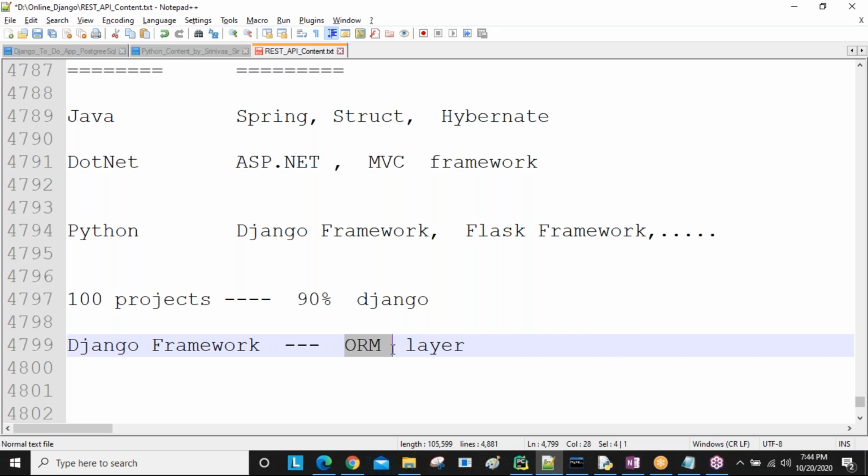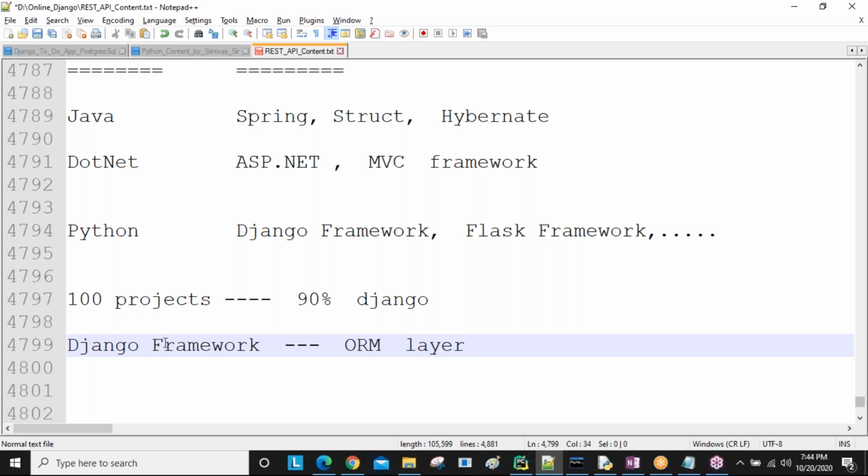Tell me, guys, what is meant by the ORM layer? Sir, when I'm typing only, you are asking questions. I will explain, no problem. If I'm telling ORM and skipping, then you can ask your doubt, sir, what is ORM? No problem.